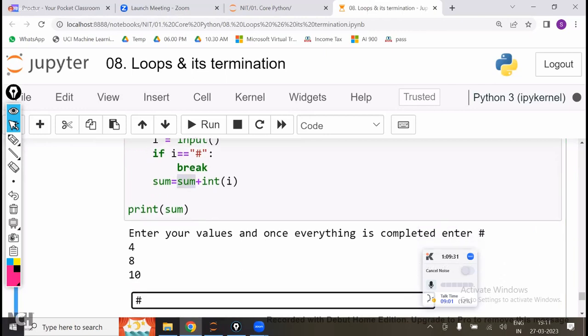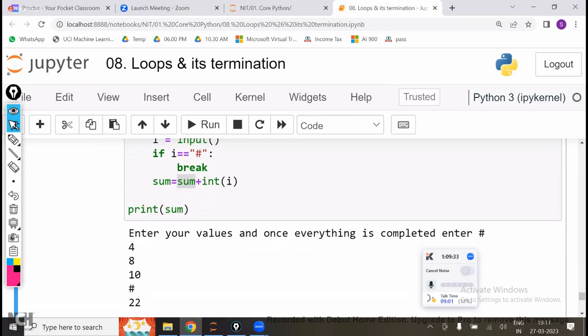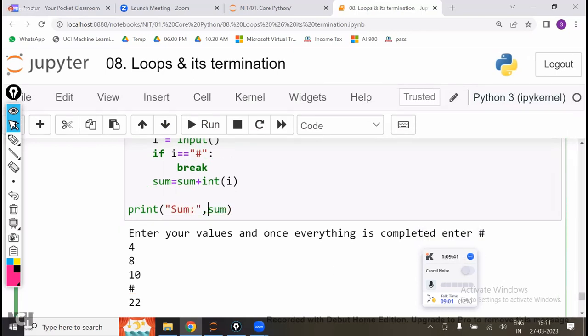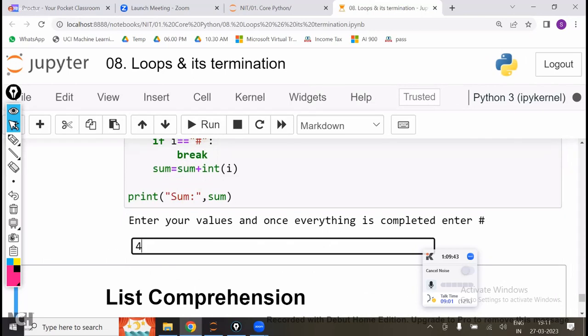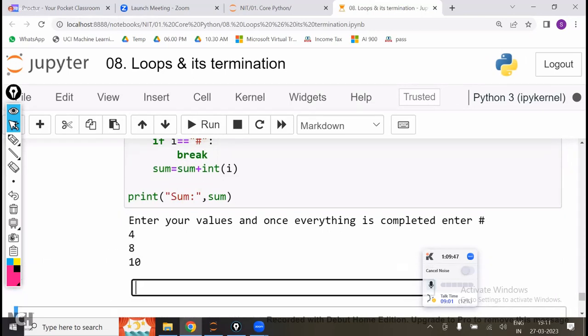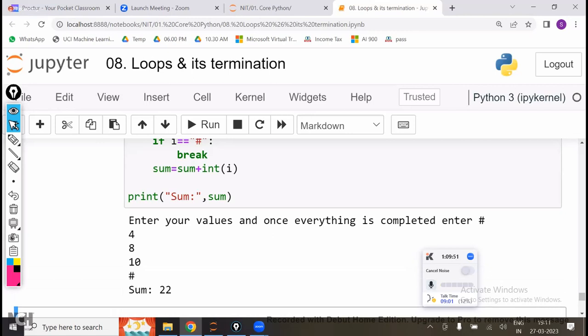I am entering the hash. The answer is 22. Finally, print sum. If you want to print like this: sum of all the values is, first you enter 4, 8, after that 10. Once everything is completed, you are going to enter the hash. Sum is 22.